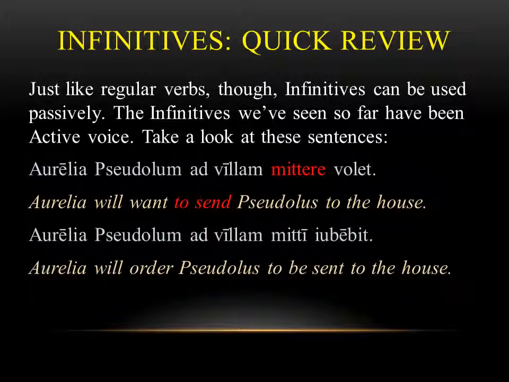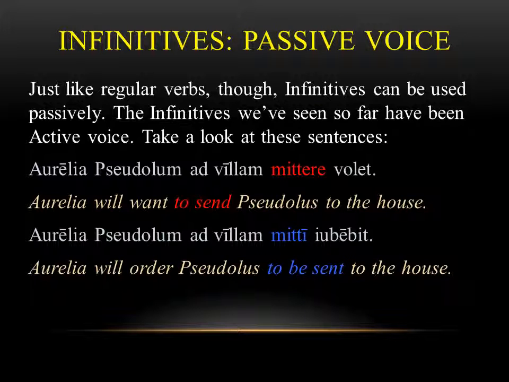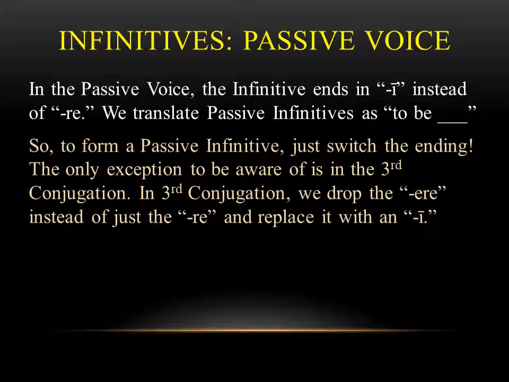So again, the first infinitive in our first sentence is mittere, it's active voice, to send. But if in the second sentence you have mitti, which means to be sent, this is the passive infinitive, and this is what we're going to be looking at in this chapter. So in the passive voice, the infinitive ends in a long I instead of an RE. And we translate passive infinitives as to be blank, right? So again, passive voice always means that the subject isn't doing the action. So if I were to say to you, oh, I don't want to be sent to the house, I'm not actually sending anything, something's happening to me. That's how these infinitives work in the passive voice.